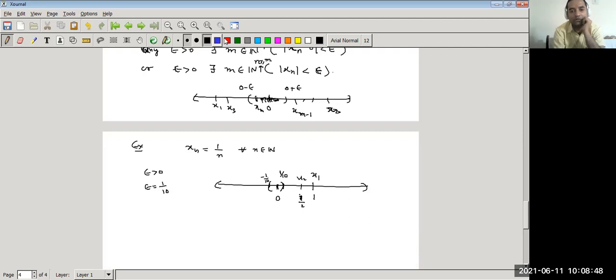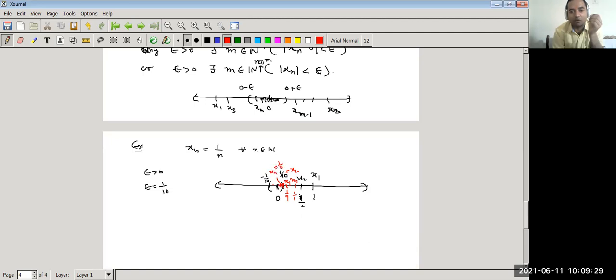Now we can observe that x2, x3 is 1 upon 3, and so on, x9 is 1 upon 9. But x10 lies on the boundary of the interval. So this is our x10, that is equal to epsilon. And after the 10th term, what happens? x11 is 1 upon 11. So this is our x11, that is 1 upon 11.